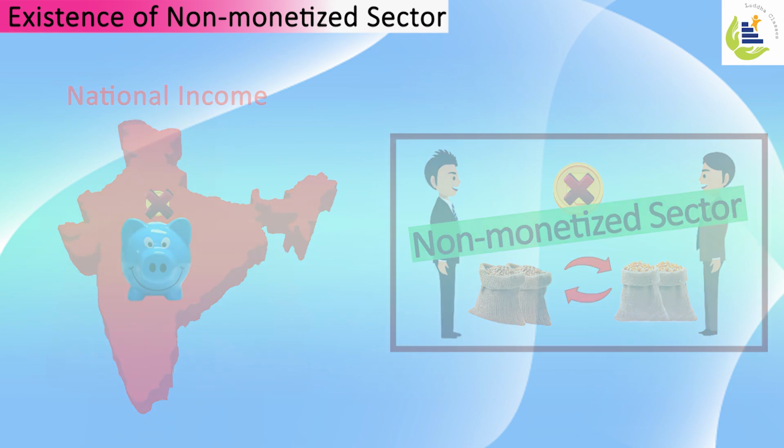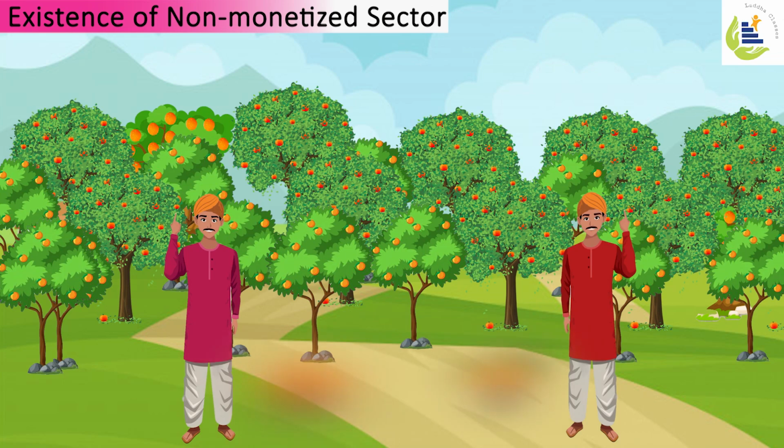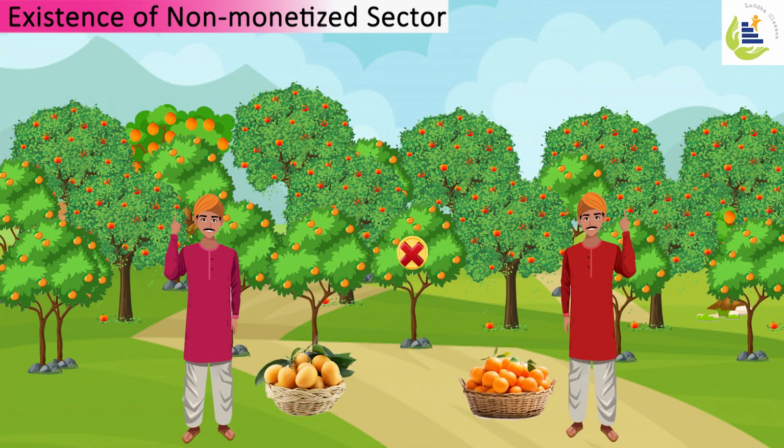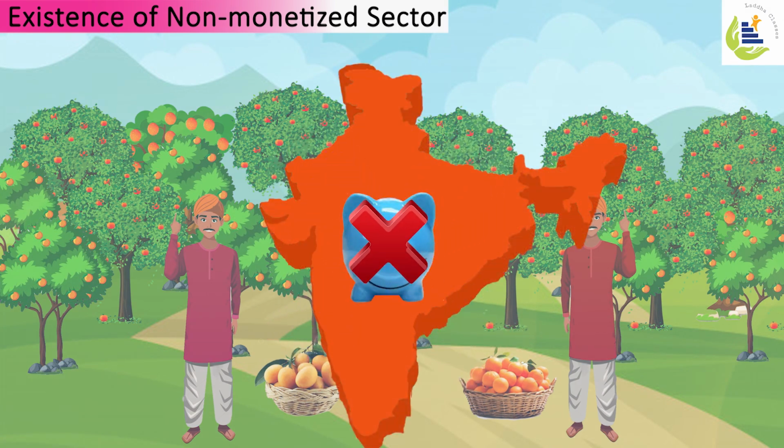I'll explain this with an example. In India, we still depend on agriculture and farm produce. So a lot of farmers, instead of paying money for goods and services from other producers, give their farm production. So a farmer gives their farm production to other producers and in turn receives their goods and services. In the whole process, there is no money involved. So how can we calculate that in terms of money? Hence, this non-monetized sector is not calculated under national income.